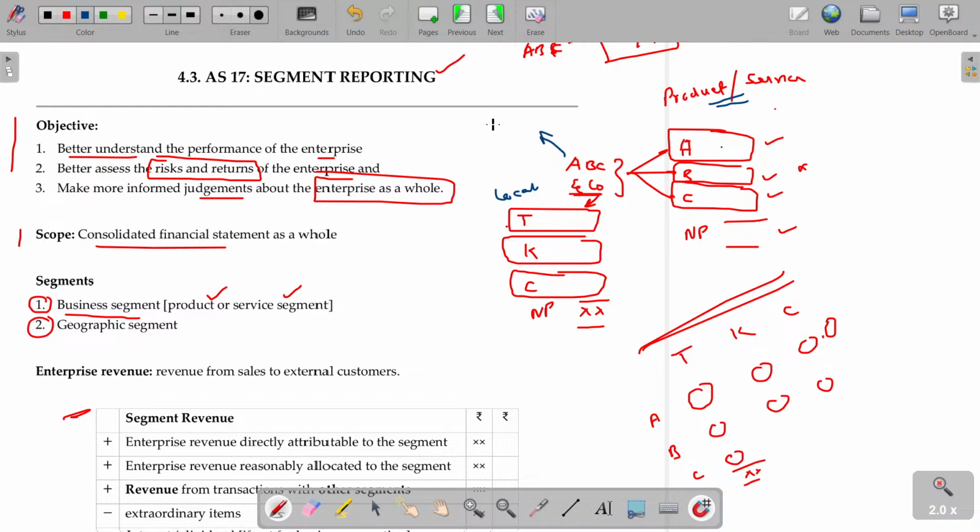ABC has business only in Trichy and supplies one type of product. I have operations only in Trichy, supplying only one type. Usually segmentation is not applicable, provided I get customers from three different locations: Trichy, down south, and north.